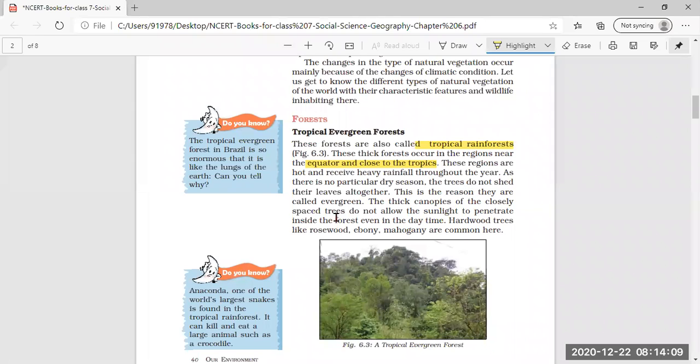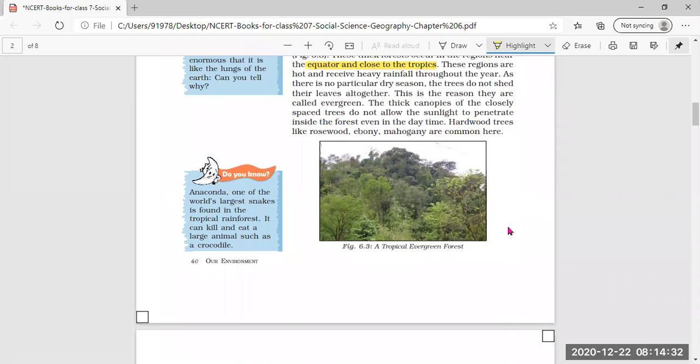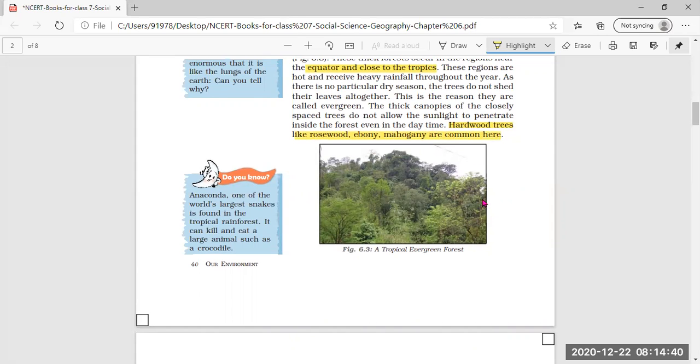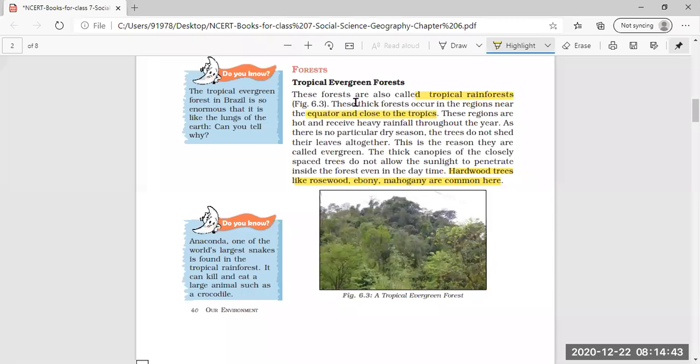And these regions are hot and they receive heavy rainfall. As they are near the equator, they are very hot and receive heavy rainfall, and that is why the trees here get rainfall throughout the year, and they do not shed their leaves altogether. When they do not shed the leaves altogether, that means they are evergreen trees. And for example, we have seen that rosewood, ebony and mahogany are the common trees found in these evergreen forests.